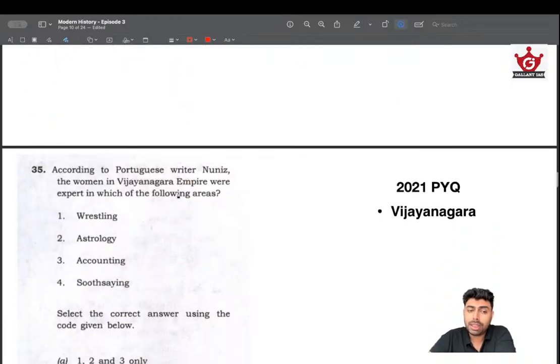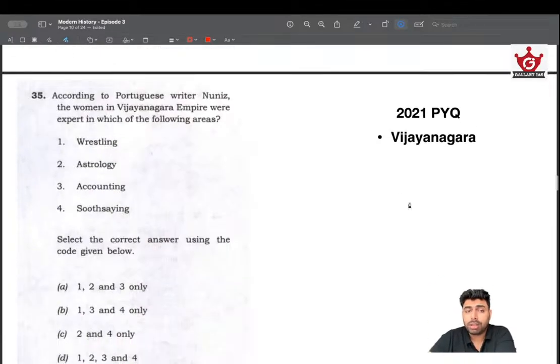Again, a question about Vijayanagara came in 2021. According to the Portuguese writer Nunes, the women in Vijayanagara Empire were expert in which among the following areas? Like I told you, we won't be reading the account of Nunes. There is a very less chance. This might be given in NCERTs or Tamil Nadu SCERTs, but you might have missed it.